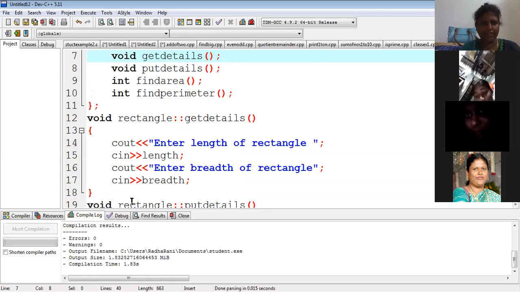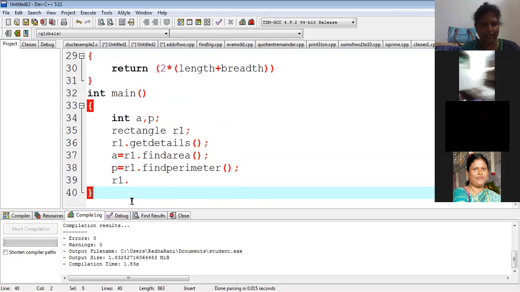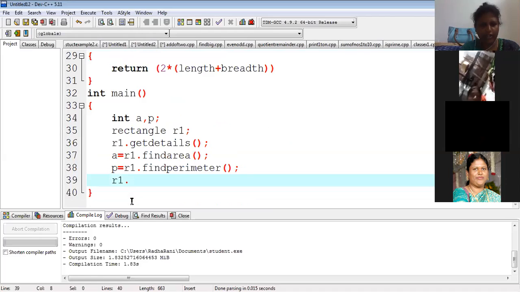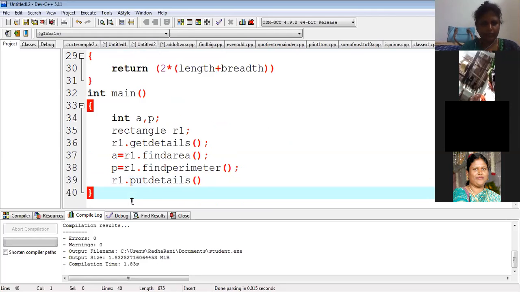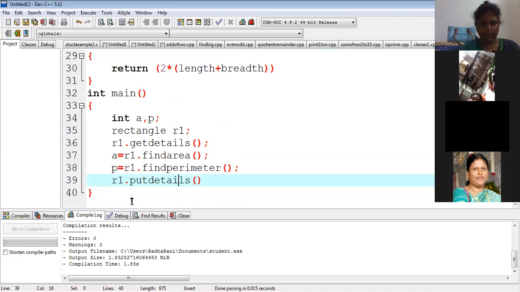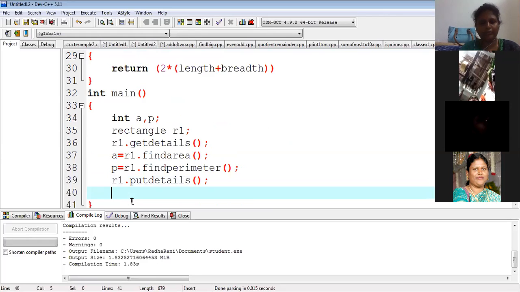Once you find it, now I am writing R1 dot put details. Here also I am writing cout area.